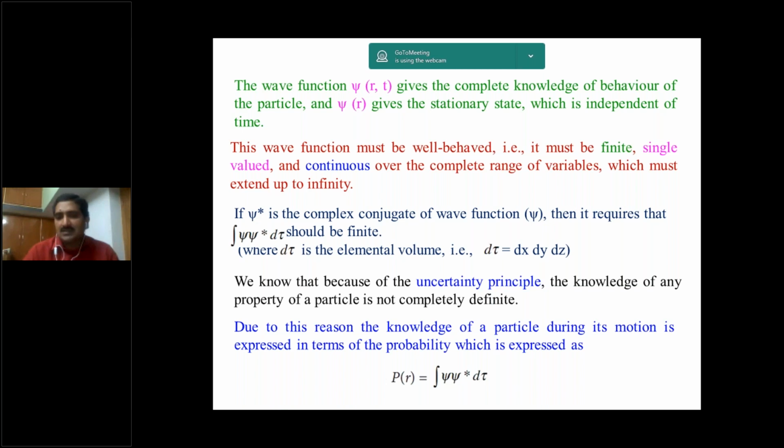Already you know, if a function f is equal to x plus iy, then its complex conjugate is x minus iy. So here also, if the function psi is x plus iy, psi star is x minus iy, and x plus iy into x minus iy gives x square plus y square.